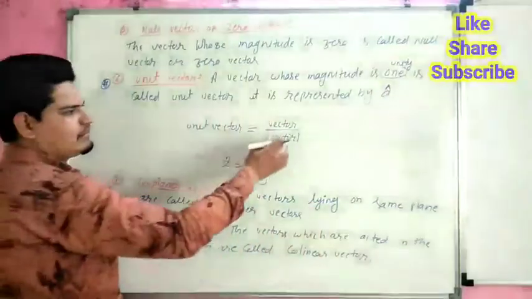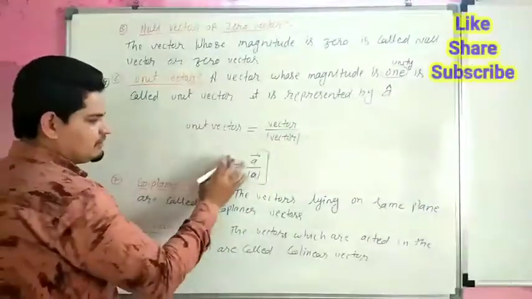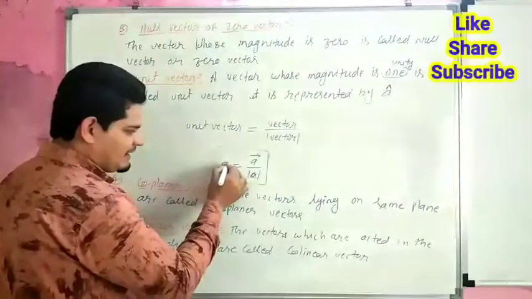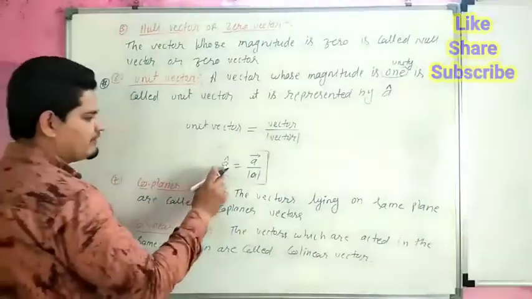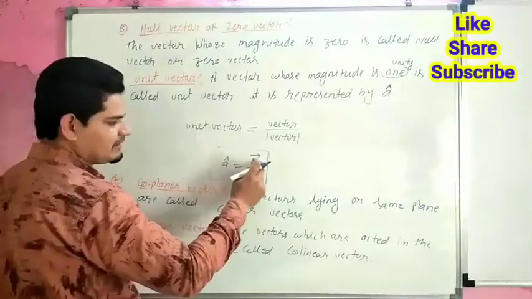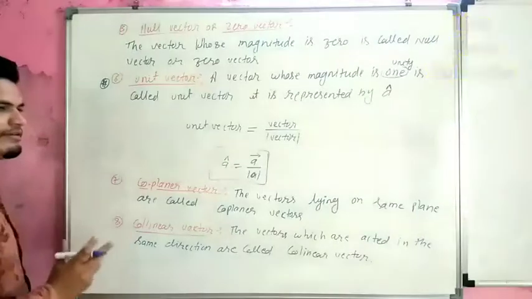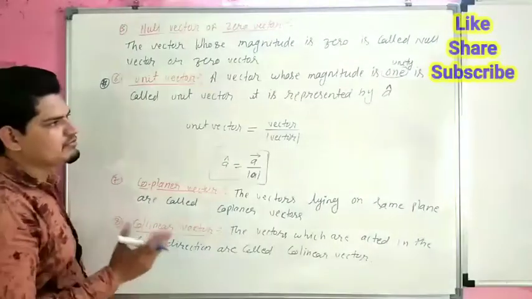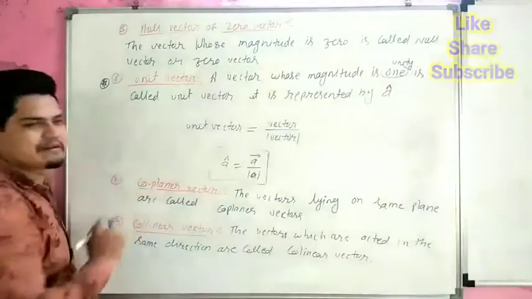So unit vector is equal to the given vector divided by the modulus of the vector. It is represented by a cap. So the unit vector is the vector whose magnitude is 1, whose magnitude is unity.